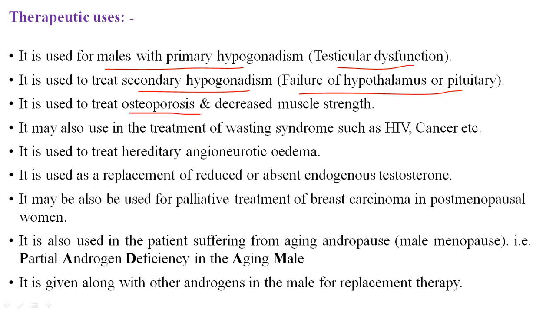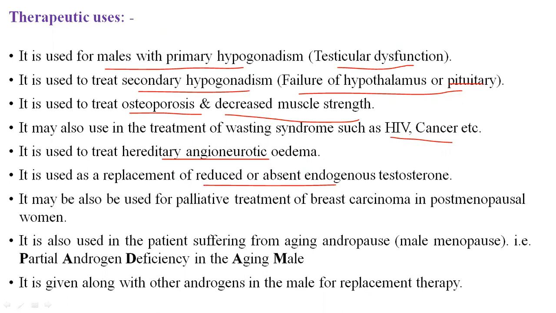It is also used to treat osteoporosis and decreased muscle strength. For building muscle activity, testosterone is given. It may also be used in the treatment of wasting syndromes such as HIV and cancer-like conditions. Testosterone is used to treat hereditary angioedema conditions. It is also used as a replacement for reduced or absent endogenous testosterone. In that condition also, these drugs are used.